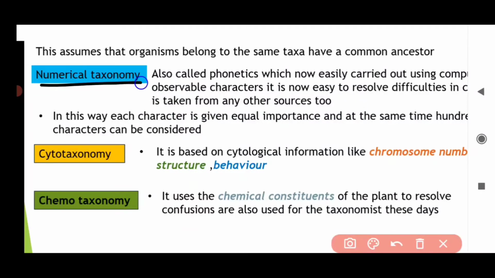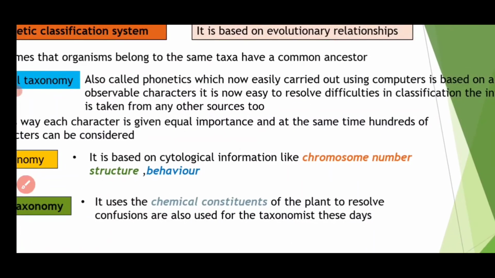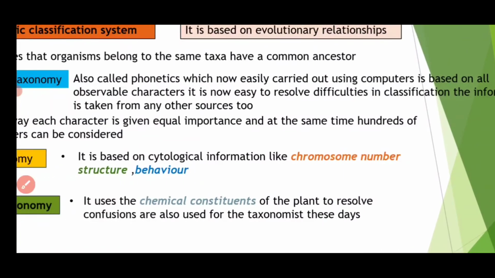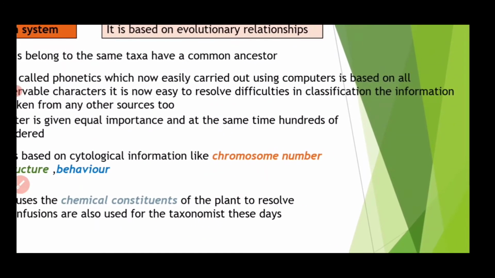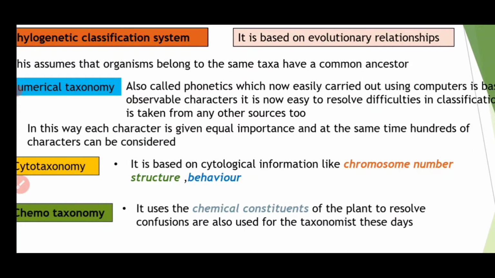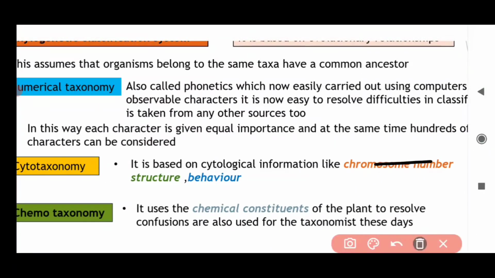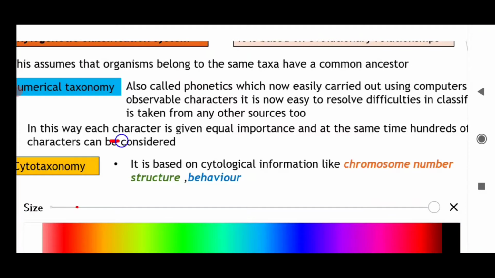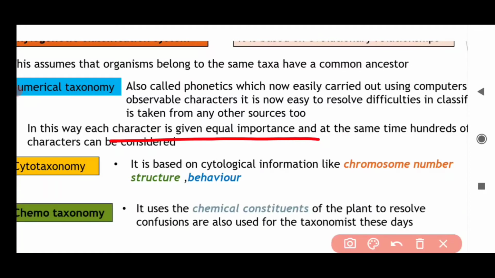So numerical taxonomy is also called phenetics, which is now easily carried out using computers. All observable characters are considered, it is easy to resolve difficulties in classification, and the information is taken from other sources too. In this way, each character is given equal importance, and at the same time hundreds of characters are calculated.